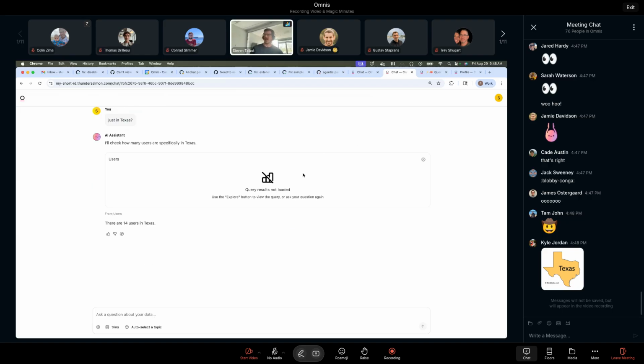This one has it. And so it's got this state. It says you could hit explore. We may want a rerun query button here. I don't know. This is still kind of a work in progress, what exactly to show here. So that's still probably a week out. We want to let agentic mode bake a little bit.